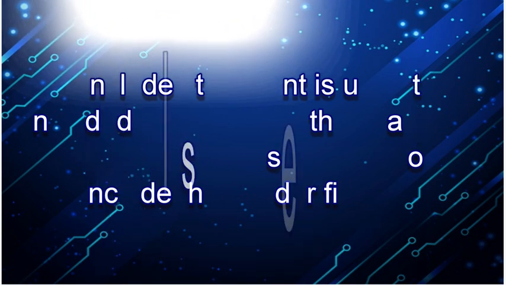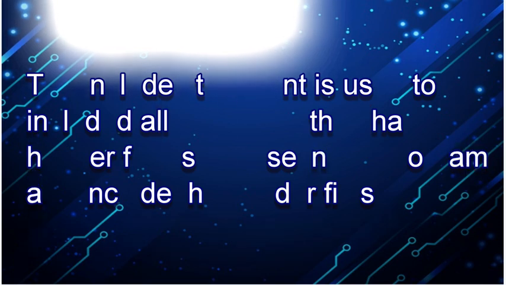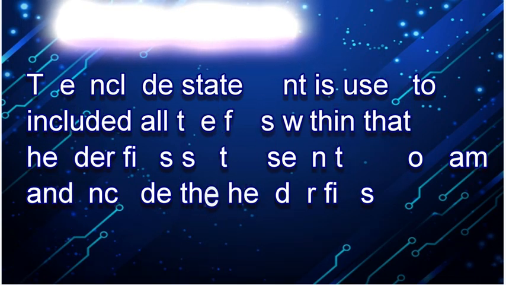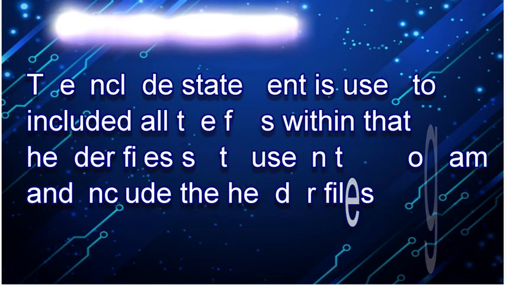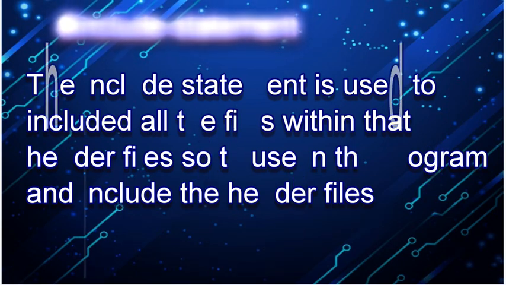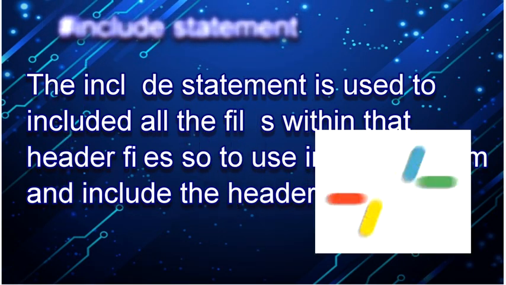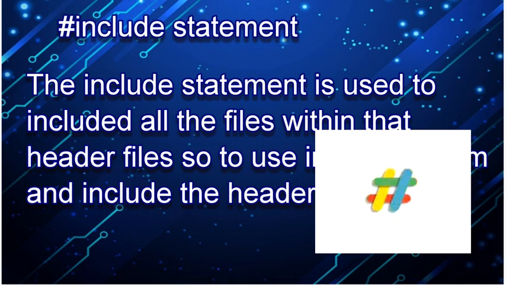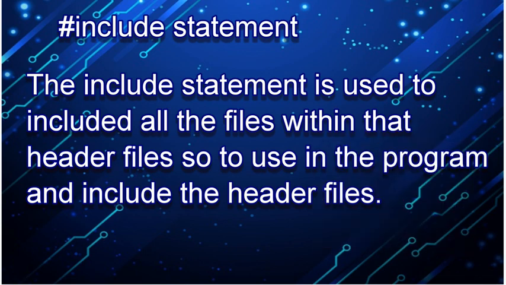Whenever I'm talking about the hash include statement, what is the basic purpose and functionality of using a hash include statement? Whenever we are using any hash include statement in a C program, whether in C or C++, first of all, we include a hash include directive that is basically used to include the header file. Header files are already existing files which are created within the compiler so that we can perform functions based upon the files and functions included in that header file.